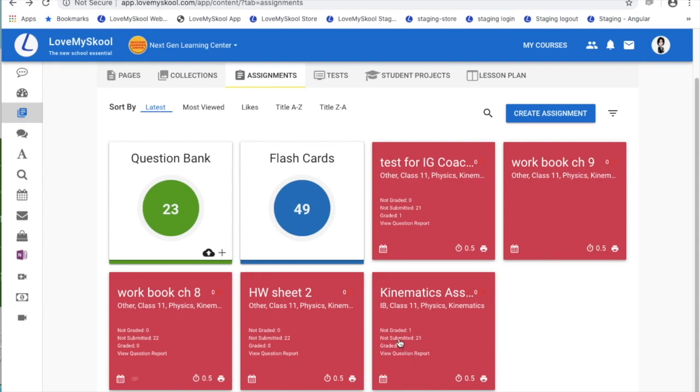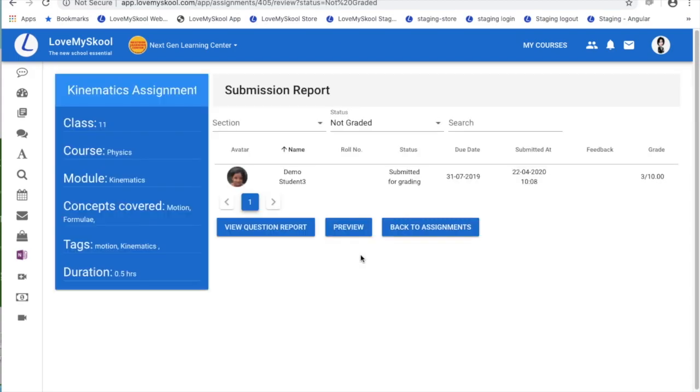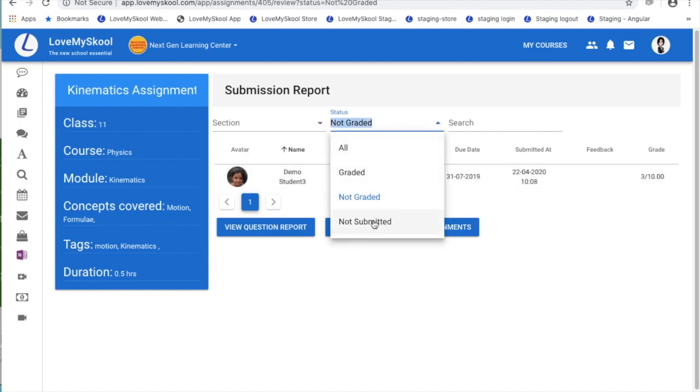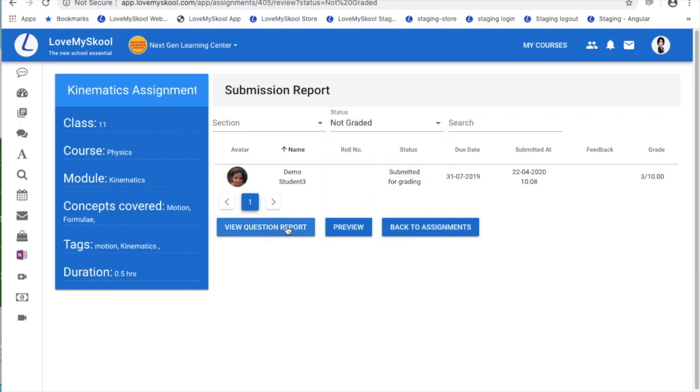I can click on this summary number and I can see not graded 1. I can see which student has submitted but I have not graded yet. Here I can change the filter and see all, or graded only, or only submitted, not submitted. I can grade this by just clicking here, seeing their answers, and I can give my feedback right here.